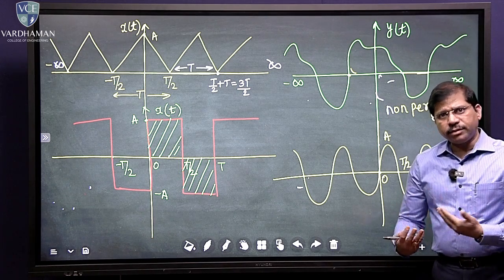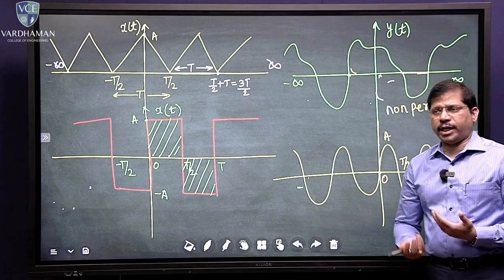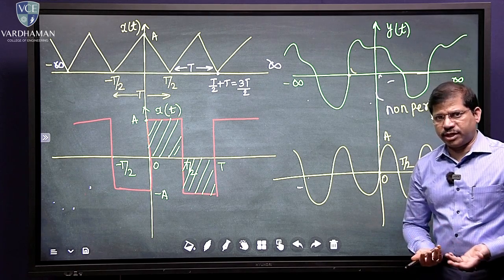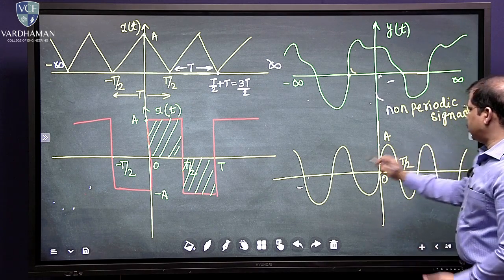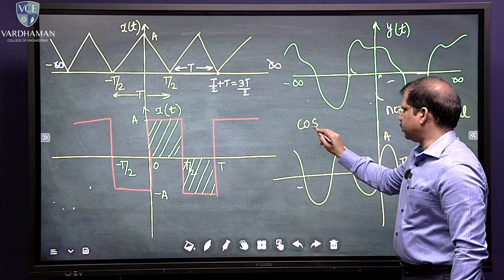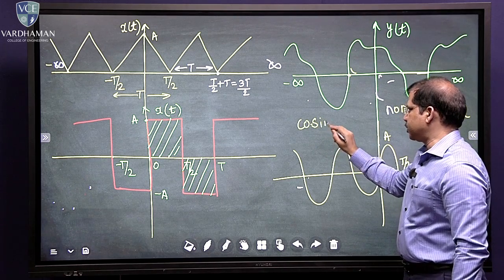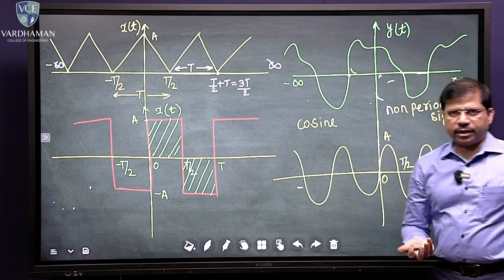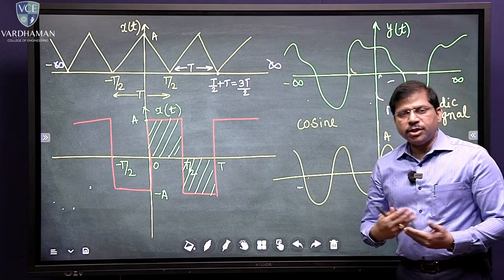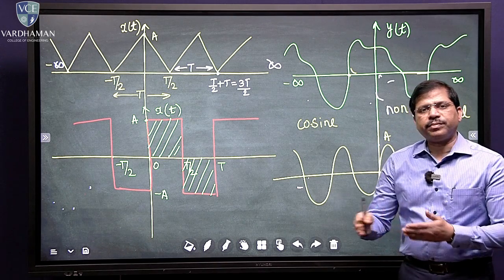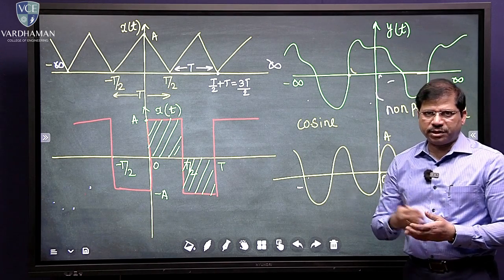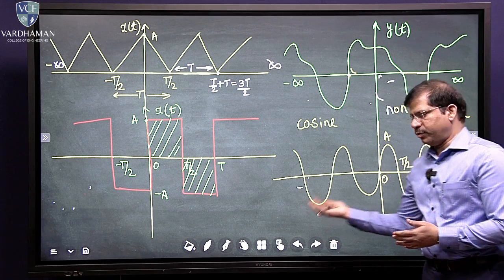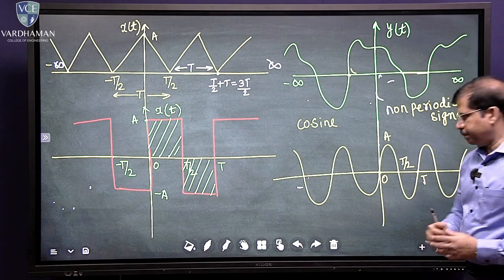Sinusoidal also means cosine, so both sine and cosine signals are called sinusoidal. Both have the same properties, but there is a phase shift of 90 degrees between sine and cosine. We can understand that point later.